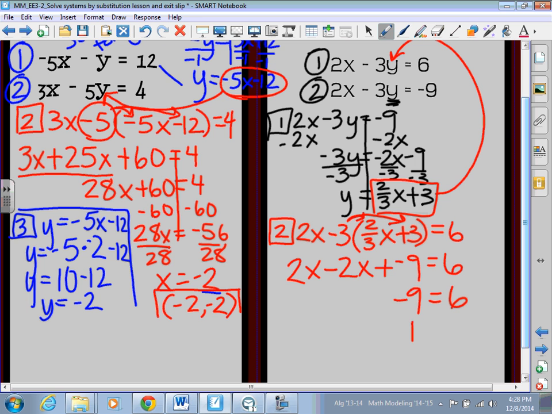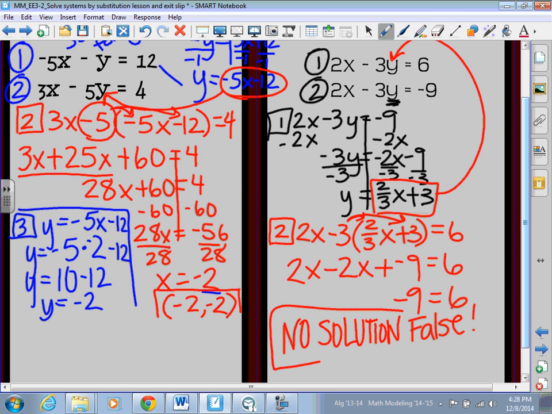And hopefully you're saying, well, that's false from everything we've talked about before. That's false. So if it's false, guess what? Our solution is there is no solution. And if you notice from your previous slides here, with the graphing, those are the same examples that I used for parallel lines. So there is no solution.